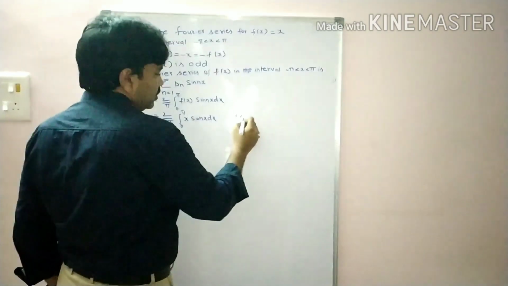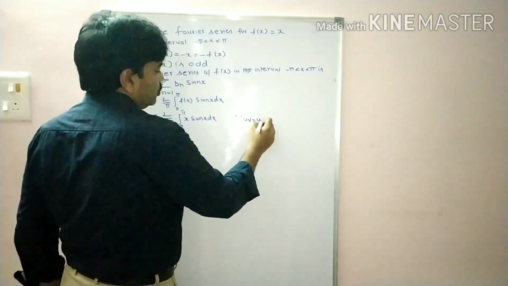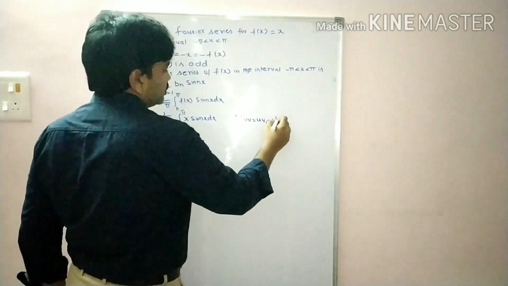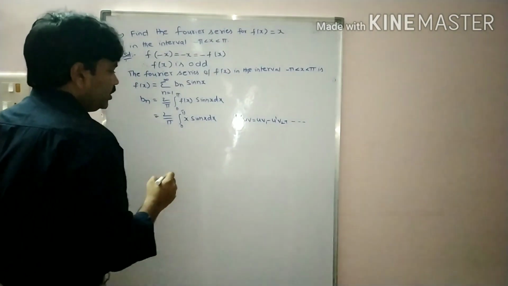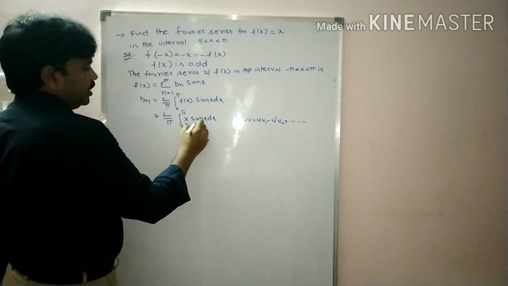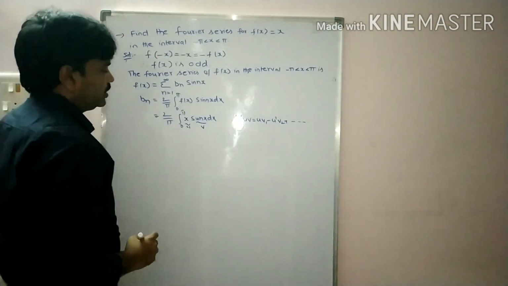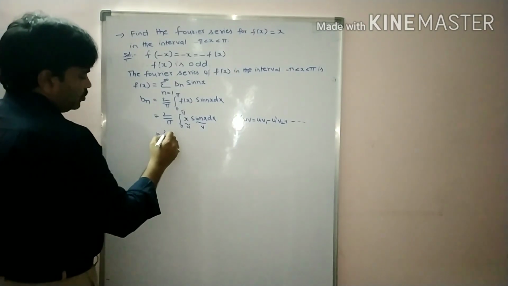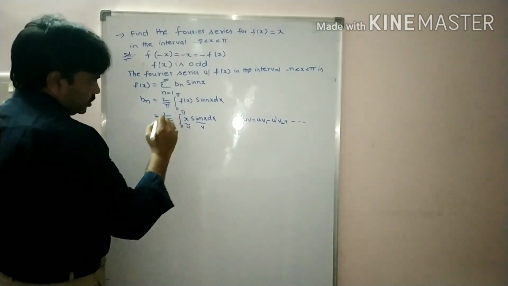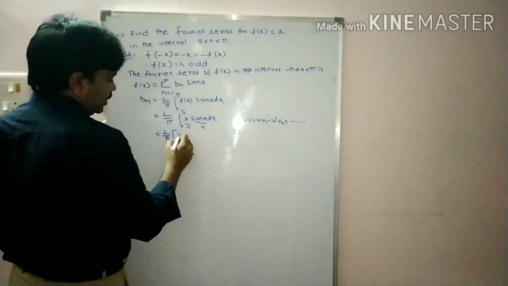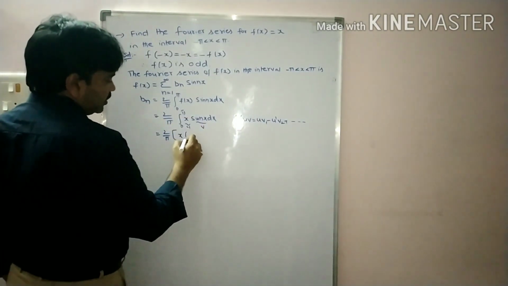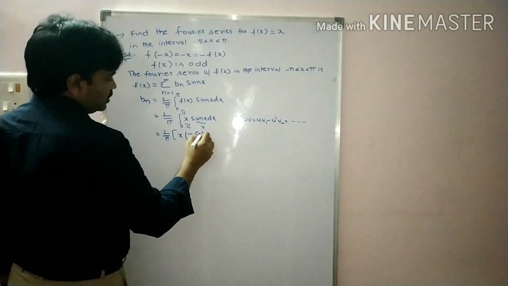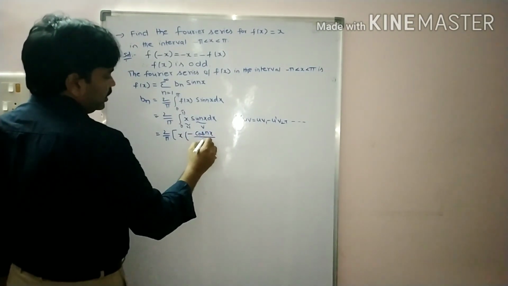What is the formula? Integral of uv is equal to uv1 minus u dash v2 plus and so on. Now what is u here? u is x, and v is sin nx. That is equal to 2 by pi, bracket, u is x here, so x times v1, which is the integral of sin nx. Integral of sin nx is minus cos nx by n.